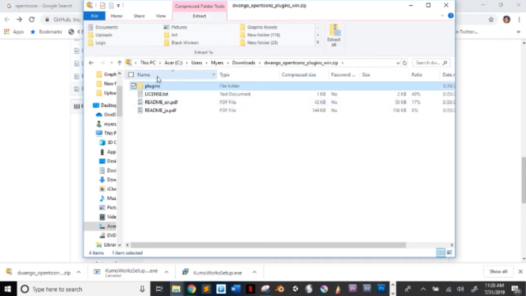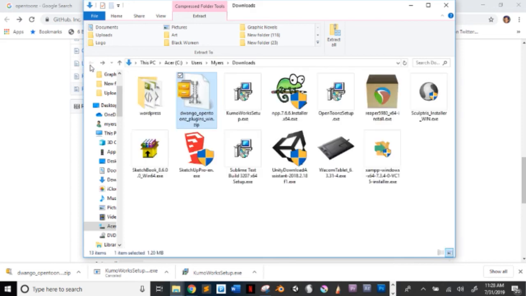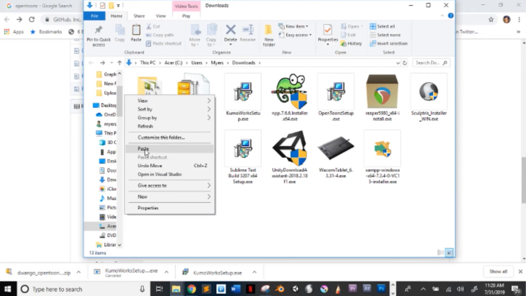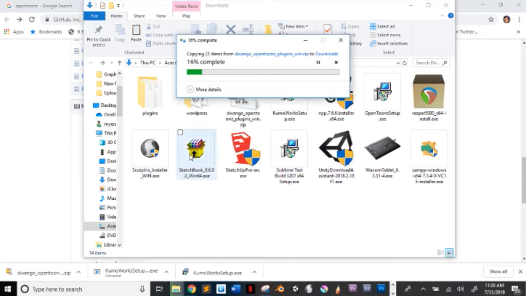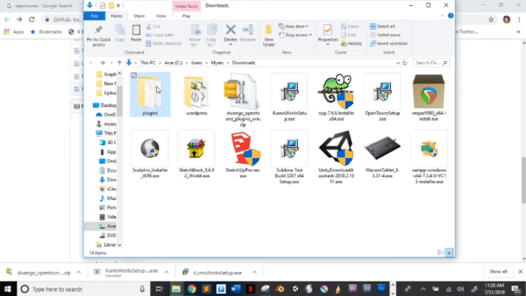Copy this. Just copy the plugin folder and paste it in the download folder. Easy way to unzip files. If the file won't let you unzip, just do that, and that's the easiest way to do it.